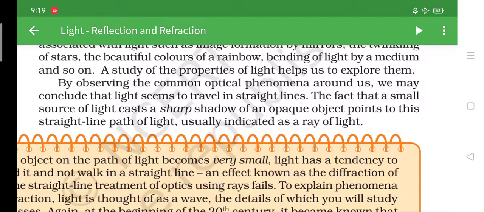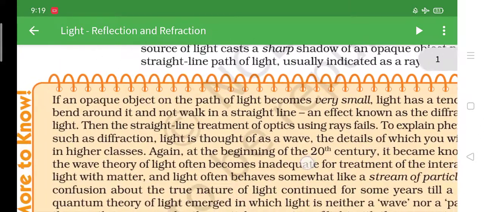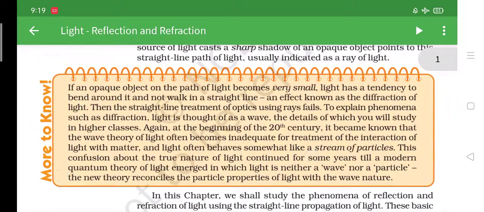Now, by observing the common optical phenomena around us, we may conclude that light seems to travel in a straight line. The fact that a small source of light casts a sharp shadow of an opaque object points to the straight line path of light, usually indicated as a ray of light. We'll just go through this quickly. If an opaque object on the path of the light becomes very small, light has the tendency to bend around it and not to travel straight, an effect known as diffraction of light.